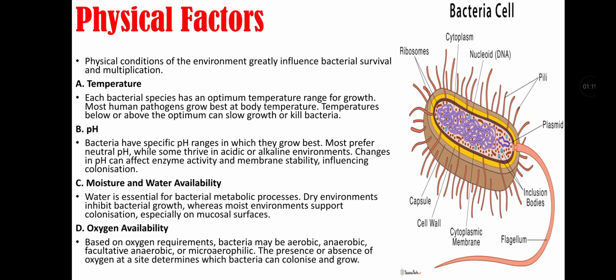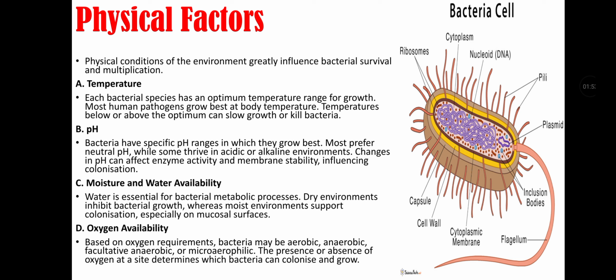Physical factors. The physical condition of the environment greatly influences bacterial survival and multiplication. First is temperature. Each bacterial species has an optimum temperature range for growth. Most human pathogens grow best at body temperature, and temperatures below or above the optimum can slow growth or kill bacteria. Second is pH. Bacteria have specific pH ranges in which they grow best. Most prefer neutral pH while some thrive in acidic or alkaline environments. Changes in pH can affect enzyme activity and membrane stability, influencing colonization.